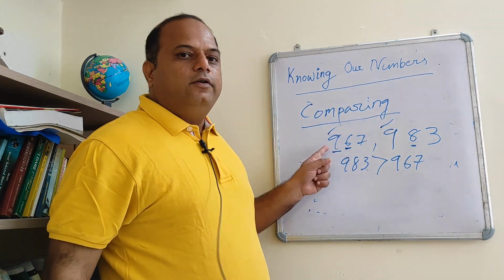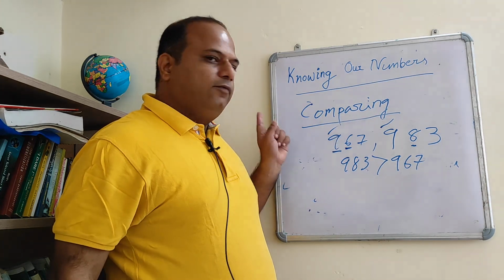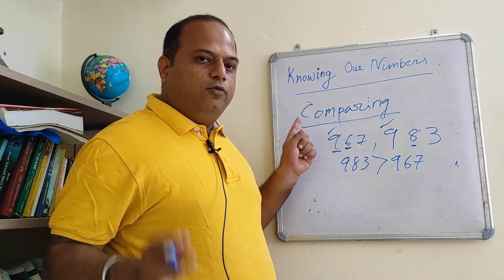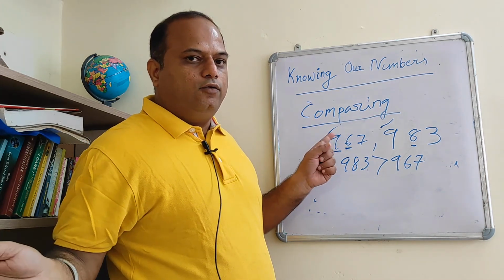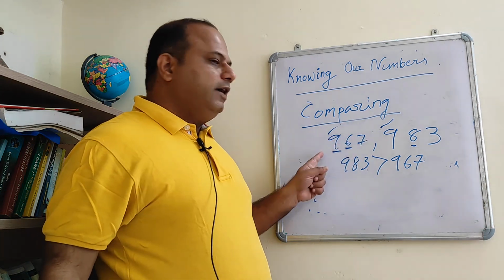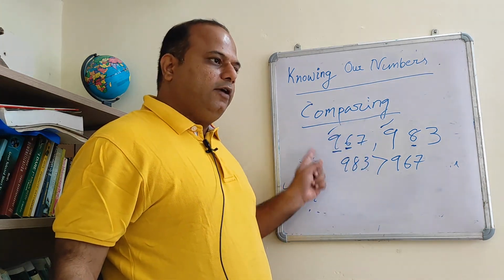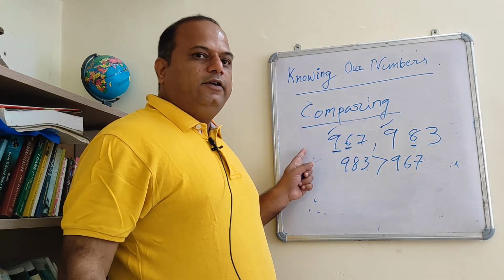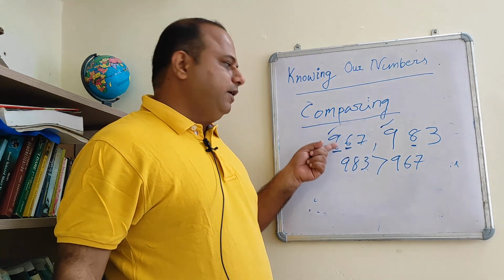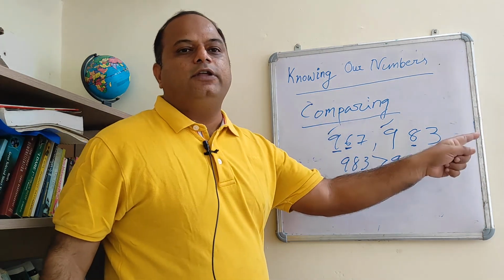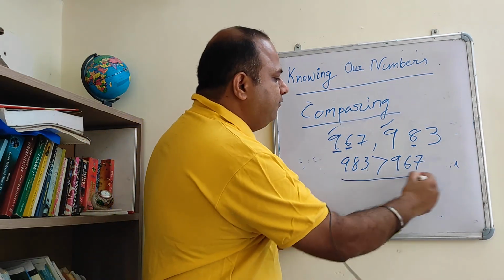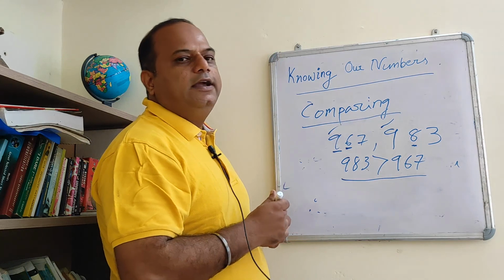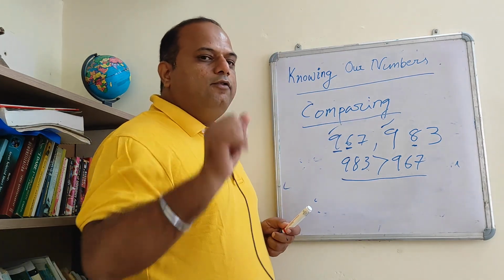These are the rules. First, the digits will be seen: the more the digits, the bigger the number. Second, you will see the extreme digit, the 10th place, 100th place, 1000th place, whatever. If that is different, then the bigger digit on the 10th or the 100th place makes the bigger number. But if that is the same, then you go to the next digit. So this rule applies for any bigger number. It can be million, billion, trillion, and you can still compare it.